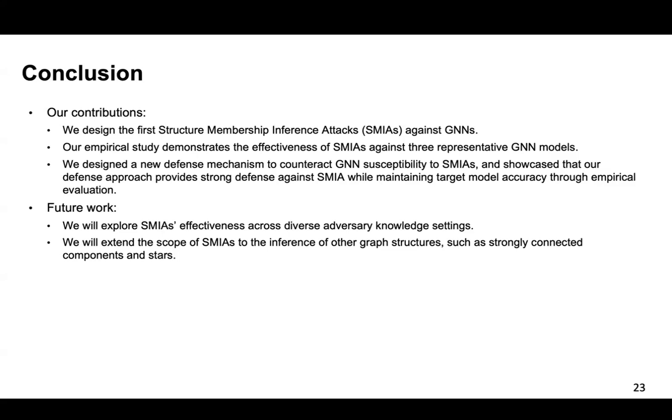In our future work, we will explore SMIA effectiveness across diverse adversarial knowledge settings, and we will extend the scope of SMIA to inferring other graph structures such as strongly connected components and stars.